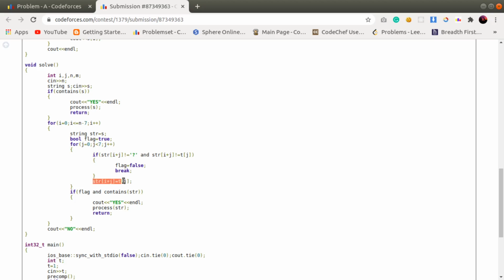So when is this statement affecting my string? Basically, if my value at i plus j is a question mark, then we are making the value at i plus j as the value of j in my particular pattern. So basically, we are starting with this position i, and till the 7th position, I am making all the values equal to the pattern, and if we cannot do that, I am making the flag false and I am breaking this loop.